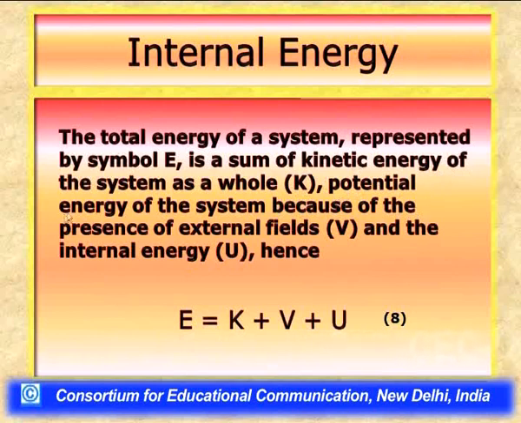Similarly, the total energy also has, apart from the kinetic energy, the potential energy of the system as a whole. This is due to the presence of external fields, for example the gravitational field, and very many other kinds of fields, which raise the potential energy. If the piston cylinder arrangement is elevated and lowered during the transformation, it also possesses potential energy as a whole.